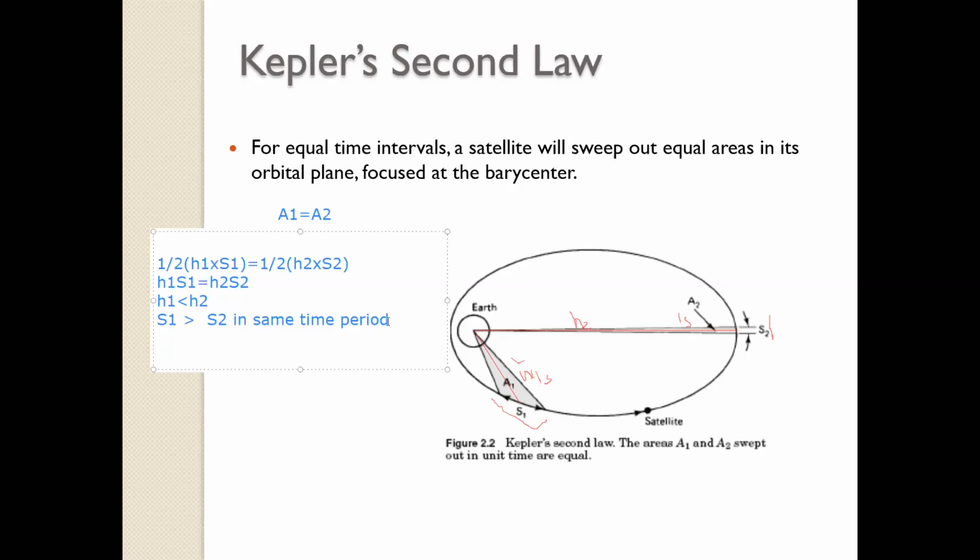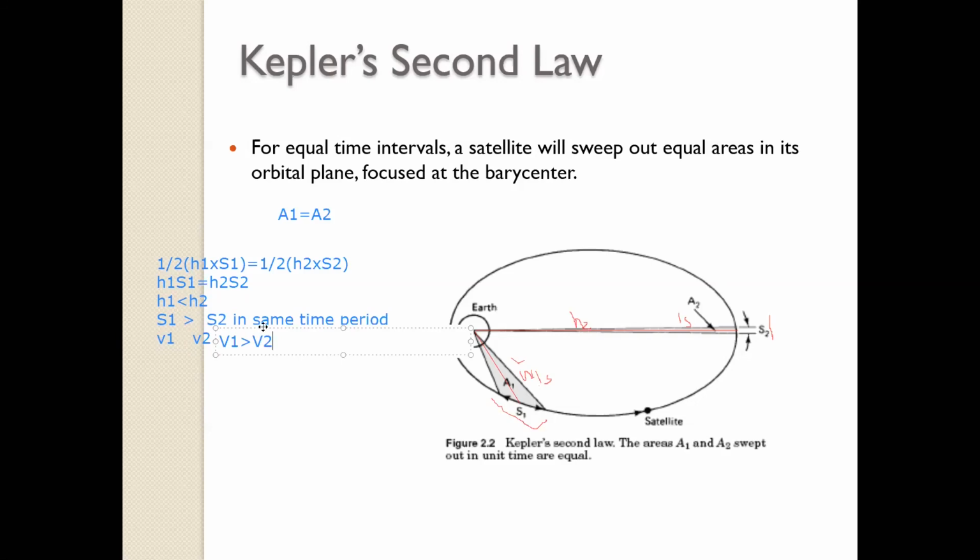So what does it again mean? If more distance is being travelled in 1 second, what is the relation between the velocities? Again tell me, should I put a greater than sign or a smaller than sign between V1 and V2? Correct, perfect. V1 is greater than V2.